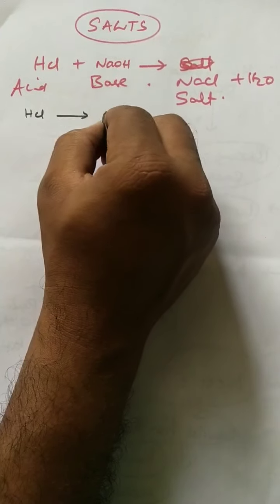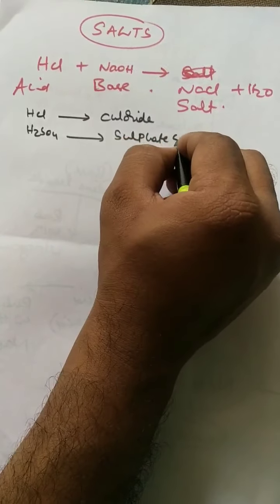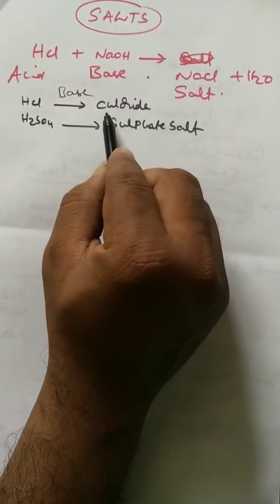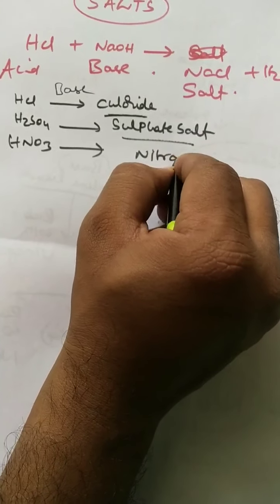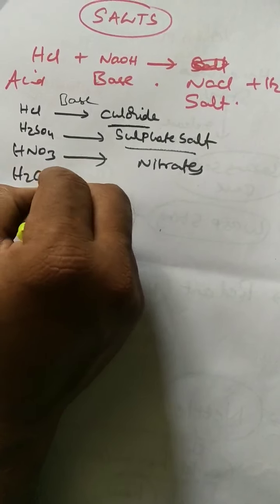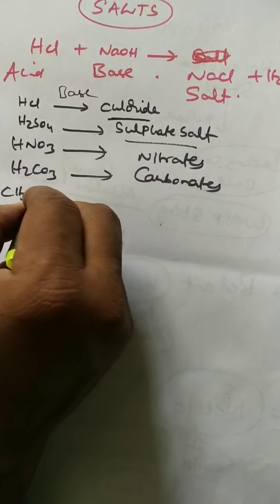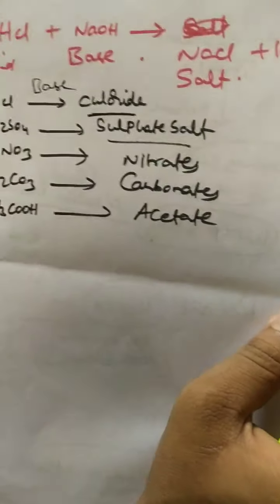Suppose HCl is there, what type of salts will it form? HCl forms chloride salts, right? H2SO4 forms sulfate salts. If these acids are treated with bases, what type of salts are formed? Chlorides. With sulfuric acid, sulfates are formed. With nitric acid, HNO3, nitrates are formed, right? With carbonic acid, what type of salts are formed? Carbonates. With acetic acid, what type of salts are formed? Acetates.